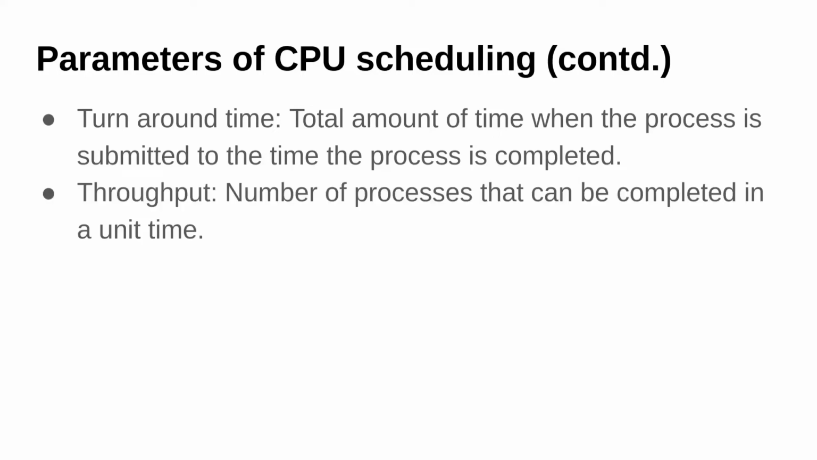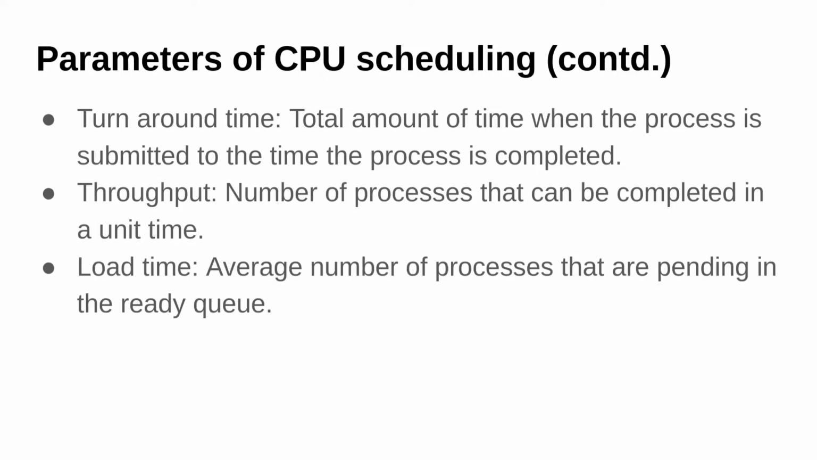Throughput. So throughput is the number of processes that can be completed in a unit time. Let's say in a unit time we are executing 10 processes. So the throughput of that system will be 10. Load time, the average number of processes that are pending in the ready state. How much load is there on the CPU, that indicates the load time.